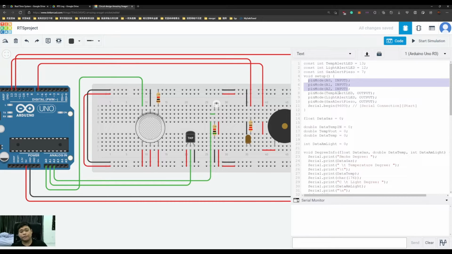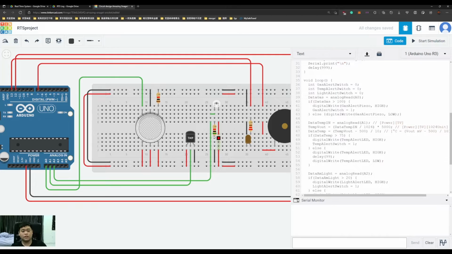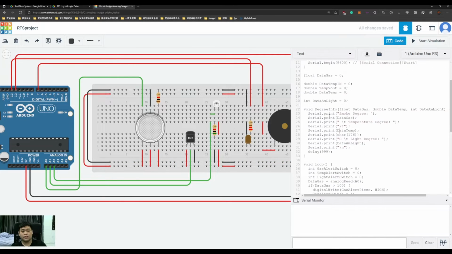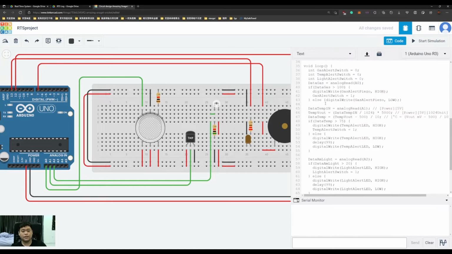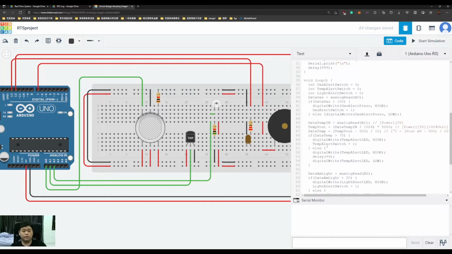Then the temperature alert LED, the ambient light alert LED, and the buzzer are output from 13, 12, and 7. Then the serial connection starts. For the degree info function, you will print out all the data collected by the sensors. Then the loop will call all the functions used in the degree info, which runs the fire alarm system.